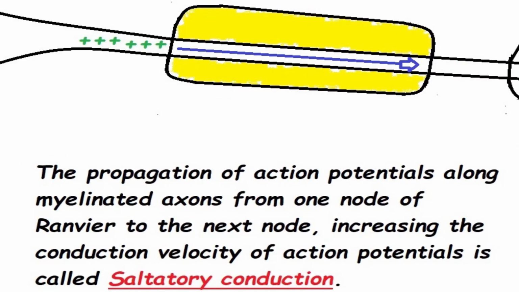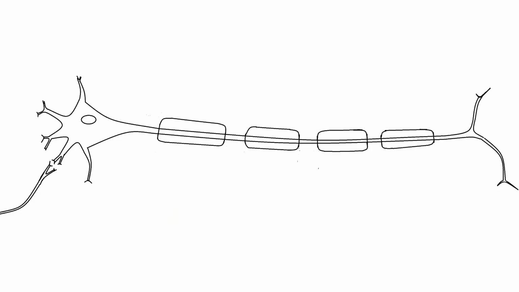The propagation of action potentials along a myelinated axon from one node of Ranvier to the next node of Ranvier, increasing the conduction velocity of action potentials, is called saltatory conduction. And in this way, the impulse is conducted by the neuron. In our next episode, we will discuss how the impulse can travel from one neuron to the next neuron.